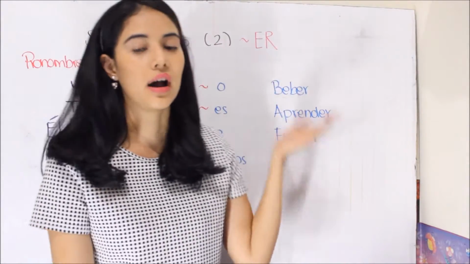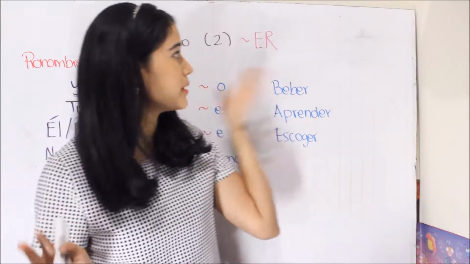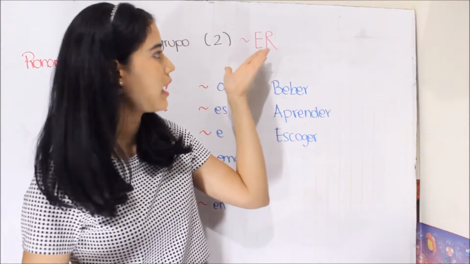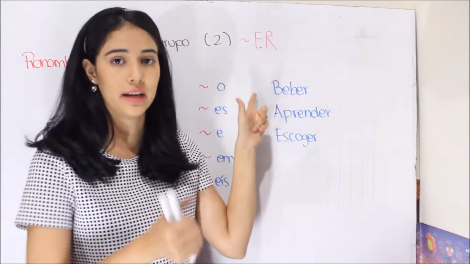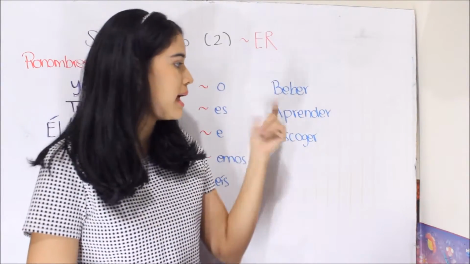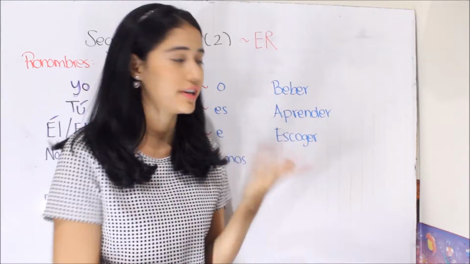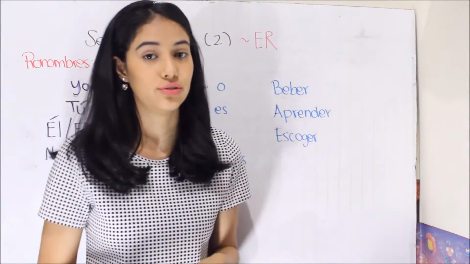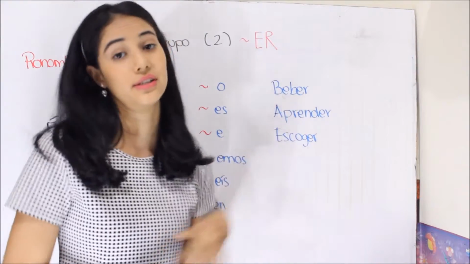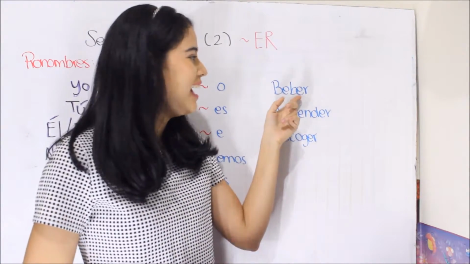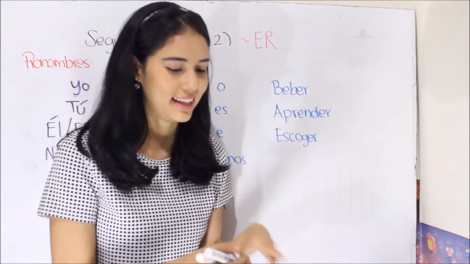In this group are all the verbs that end in -er. For example, beber, to drink; aprender, to learn; escoger, to choose. As you can see, these three verbs end in -er.